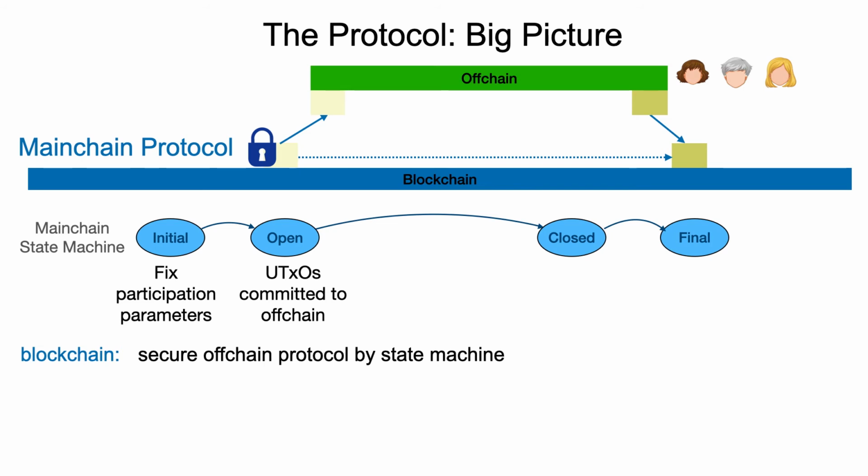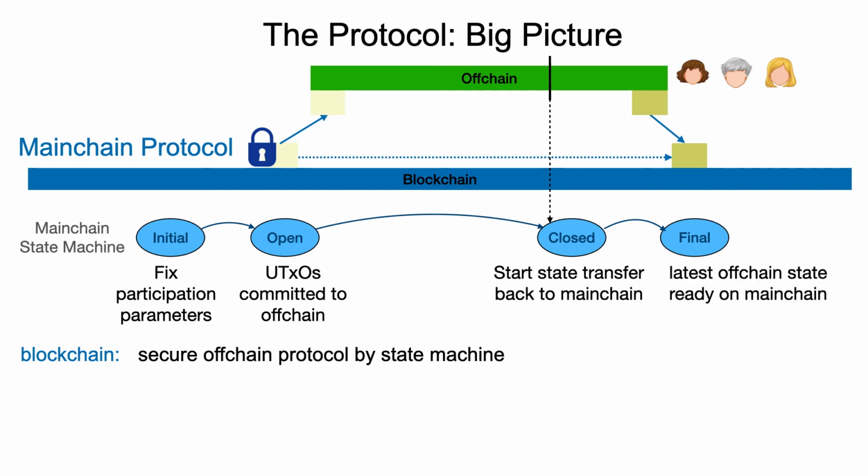off-chain. And then at some point, some participant of the off-chain protocol may decide to finish the off-chain protocol, which sets the main chain state machine into the closed state, when a race begins, wherein the parties can compete in submitting the latest off-chain state on-chain. And then finally, we go into a final state that makes the state that got transferred from the off-chain protocol ready to be evolved again on the blockchain.